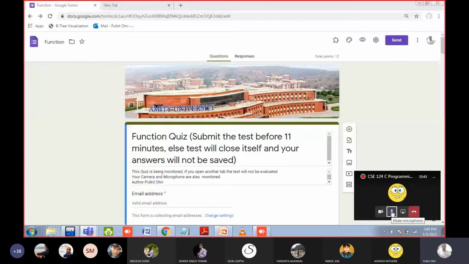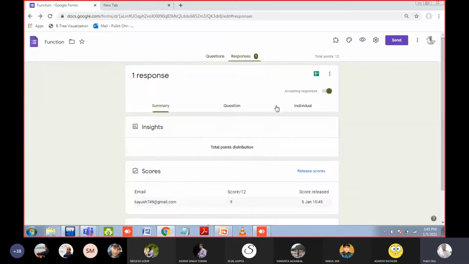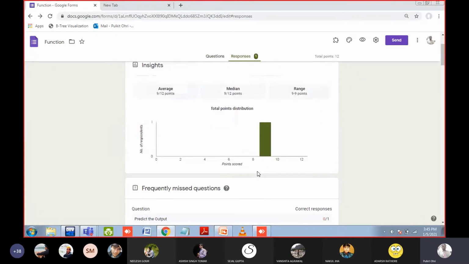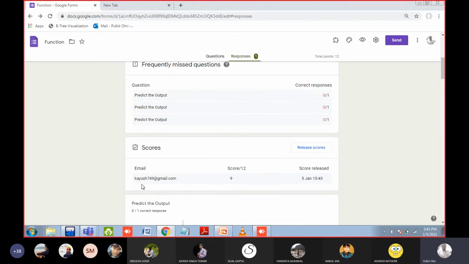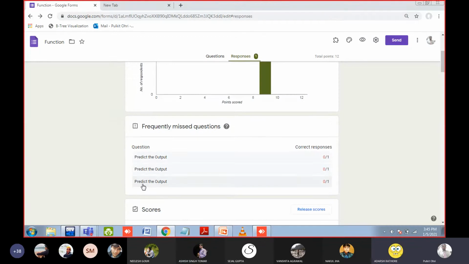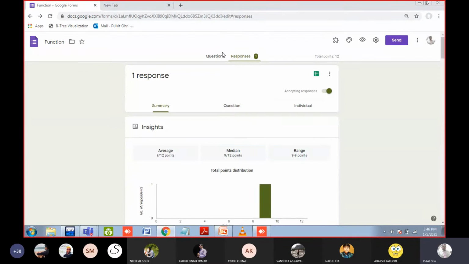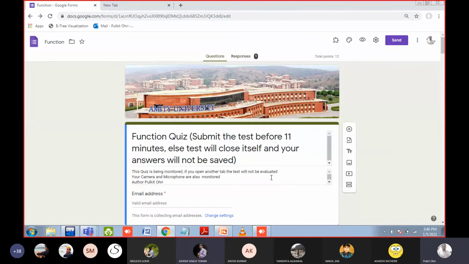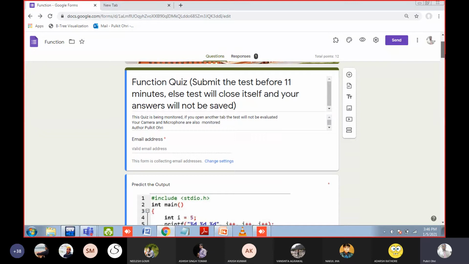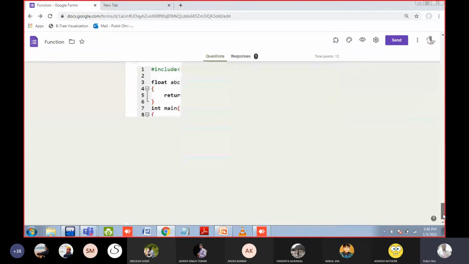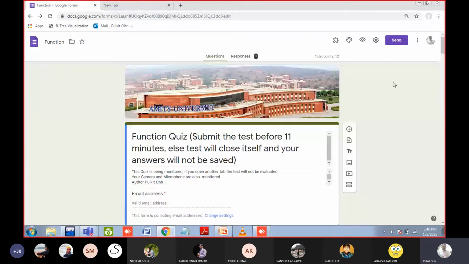I think one student submitted the quiz. It is Ayush, I think, na? So what is the name of that student? Yes sir, I am Ayush. Okay, Ayush got 9 marks, na? So it worked fine, na? Yes or no, Ayush? Did you get any error during the quiz? It means, if someone has some error, then you have to fix the software issue by yourself.